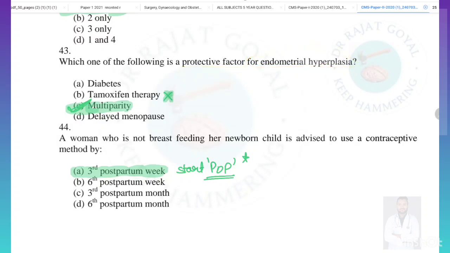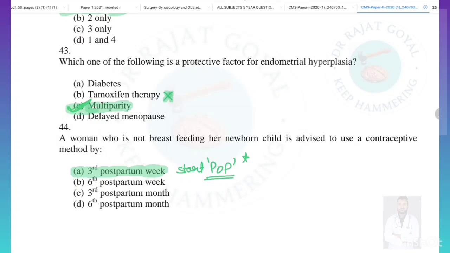Which of the following is the protective factor for the endometrial hyperplasia? Diabetes is a risk factor for endometrial hyperplasia, so it cannot be answered. Tamoxifen also increases the risk of endometrial cancer and hyperplasia. Multiparity is the protective factor for endometrial hyperplasia, and delayed menopause is also a risk factor. So the answer here will be C, multiparity.